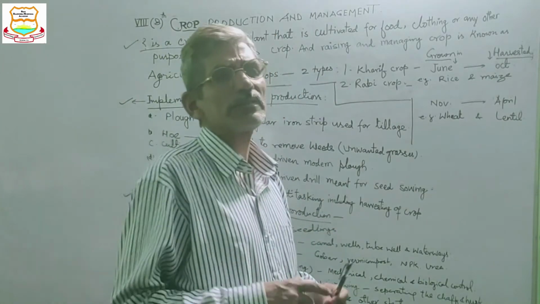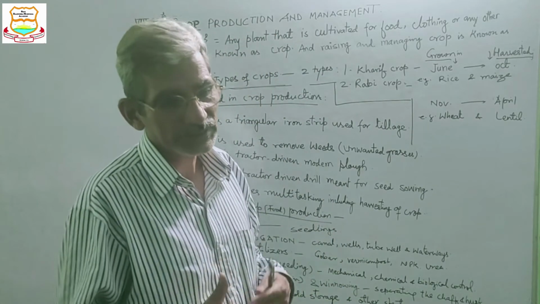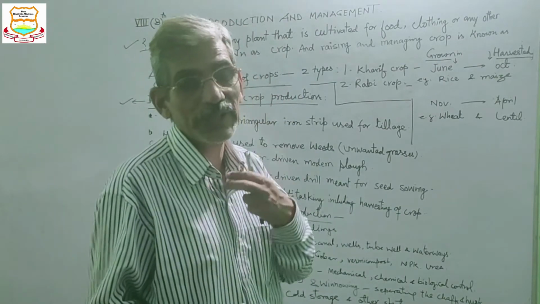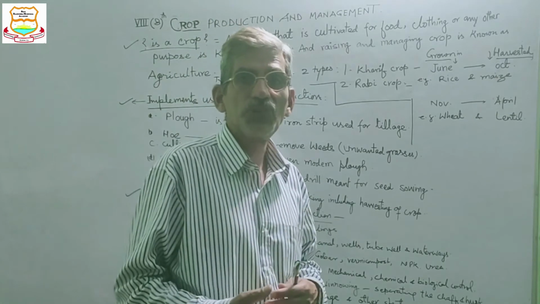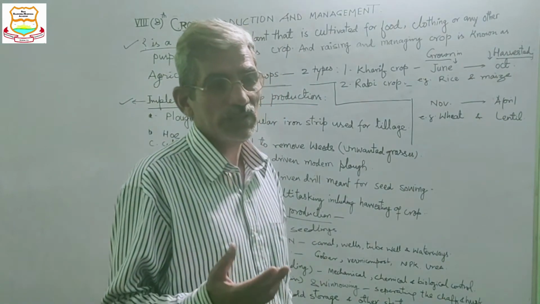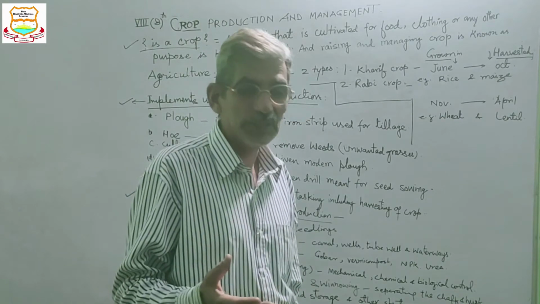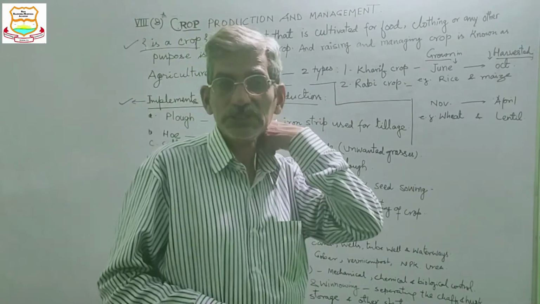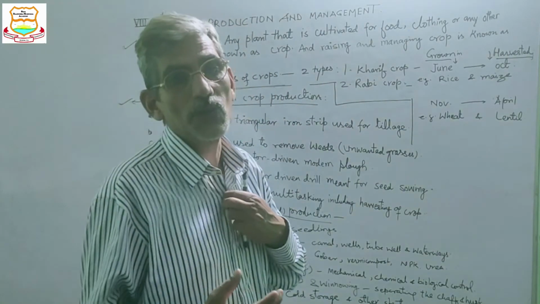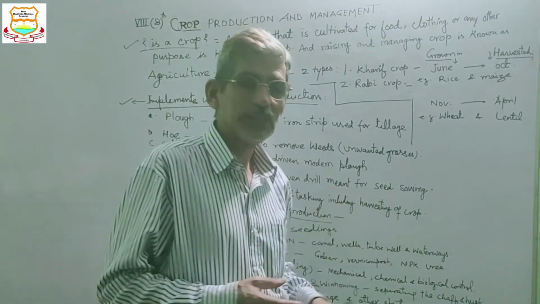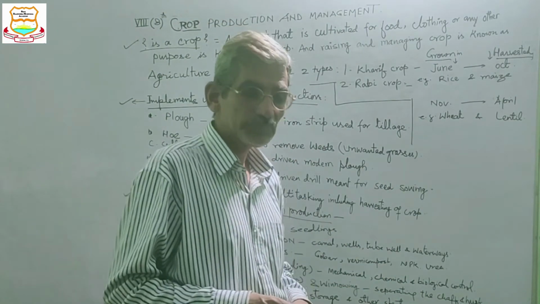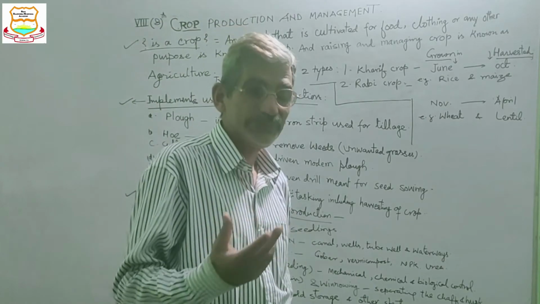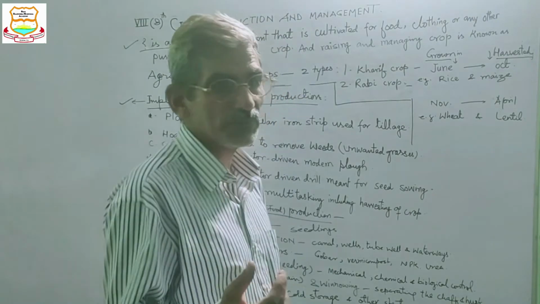Besides that, there are many crops. These are just the food crops, and in addition to that, there are cash crops also. Cash crops means crops which are grown for revenue purposes, just to raise money directly. Whereas kharif and rabi are staple crops, commercial crops are known as cash crops, like sugar cane.